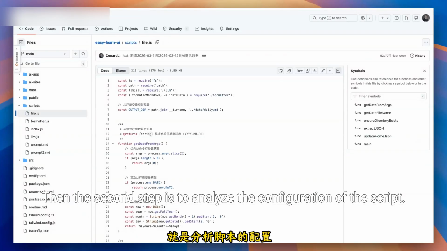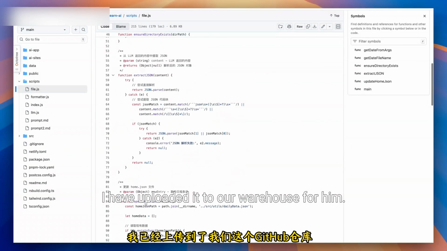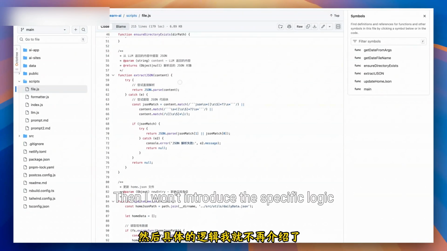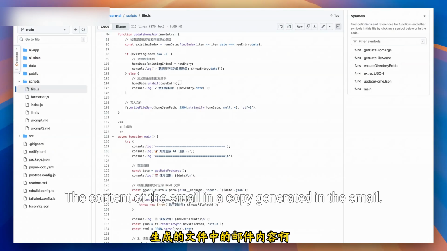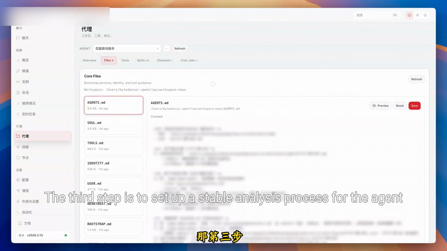Then the second step is to configure the analysis script. What about the code of this script? I have uploaded it to our repository for you. I won't introduce the specific logic. In fact, the core is to make it read the content of the email from OpenClaw and generate a copy in the email. The third step is to set up a stable analysis process for the agent.